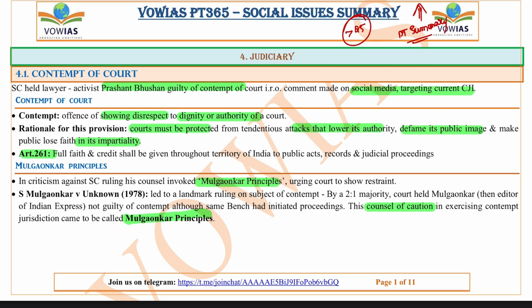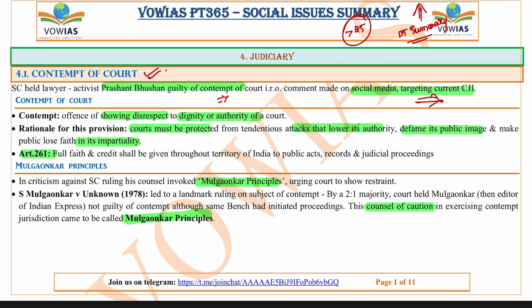The fourth topic, Judiciary. The first one we have is the contempt of court. The contempt of court has been in use for quite some time, and last year we saw that the Supreme Court lawyer Prashant Bhushan was held guilty for contempt of court. This is basically with regard to the comments made by Mr. Prashant Bhushan on social media targeting the then Chief Justice of India. Okay, so that's why this was in news.